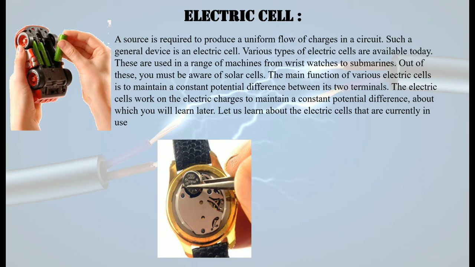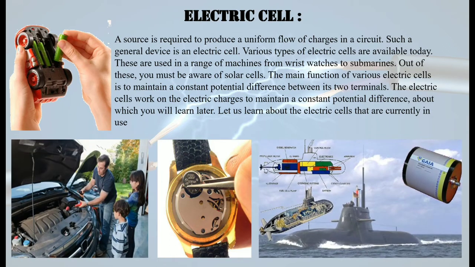Various types of electric cells are available today. They are used in a range of machines from wristwatches to submarines. Out of these, you must be aware of the solar cells also, that we have learned in our previous lessons, in our previous standards. The main function of an electric cell is to maintain a constant potential difference between its two terminals.